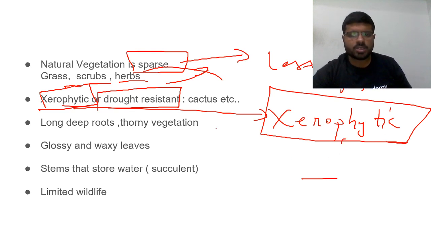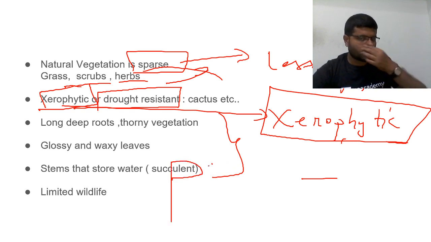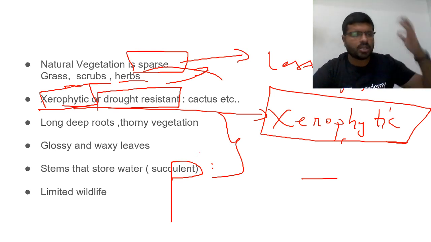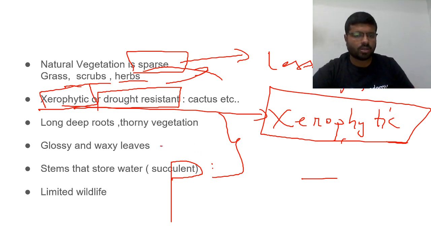What are the adaptations which you find here? These three. Stems that store water, succulent. There will be some stems which can store water. You will have glossy and waxy leaves. What are these glossy and waxy leaves? They have more thickness so that they can reflect the sunlight. Glossy and waxy leaves reflect the sunlight.